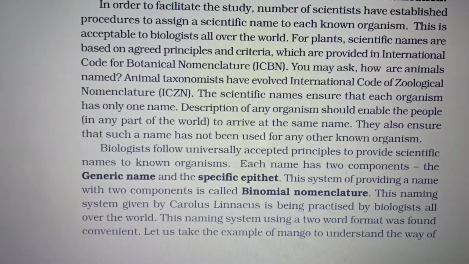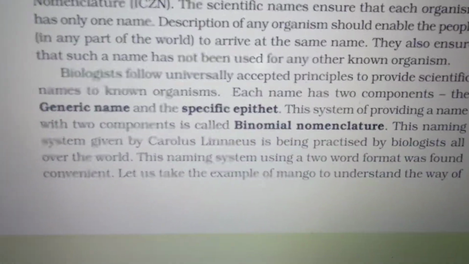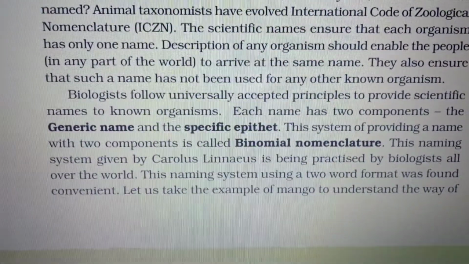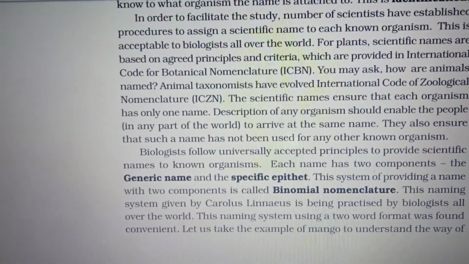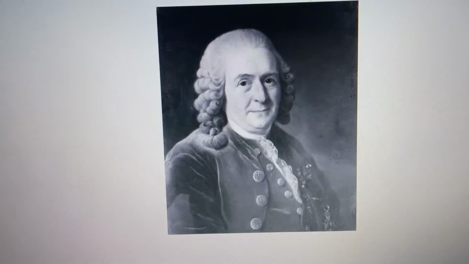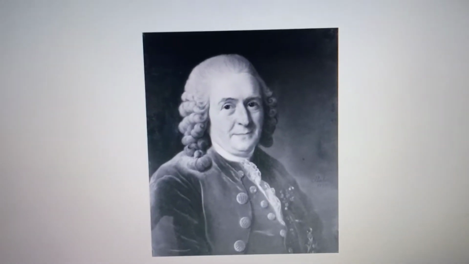This system of providing a name with two components is called binomial nomenclature, and it was given by the scientist Carolus Linnaeus.